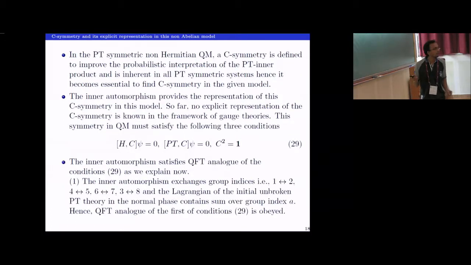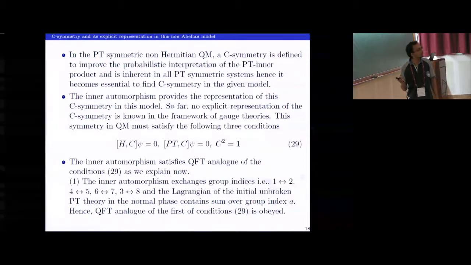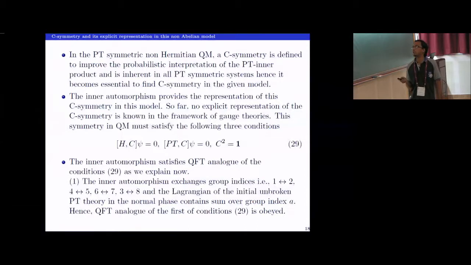In every PT symmetric non-Hermitian quantum mechanics, there is a C symmetry which is defined to improve the PT inner product, right? Because there are certain norms which are negative when I take just the PT inner product. And C symmetry solves this. In every PT symmetric theory, there is some underlying C symmetry. So there must be some C symmetry in this model also, and yes, it is there. The inner automorphism, which was defined earlier, is the C symmetry in this model. So the C symmetry in quantum mechanics has to satisfy these three conditions.